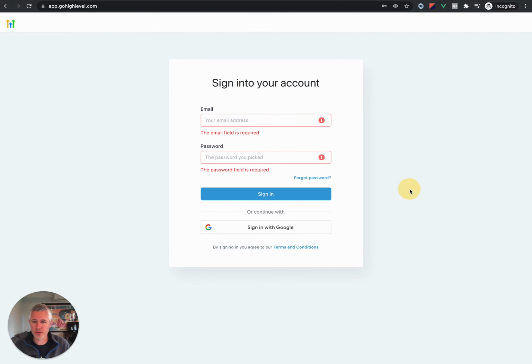So for those of you who missed it, it is back. Sign in with Google is here on the app.gohighlevel.com login screen. We had to kill it while we went back and redid some security updates that Google wanted for review or something. Anyhow, this is great news for those of you who work on multiple High Level accounts and don't want to have to deal with the 2FA issue.